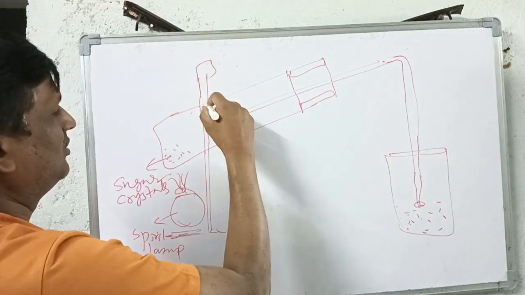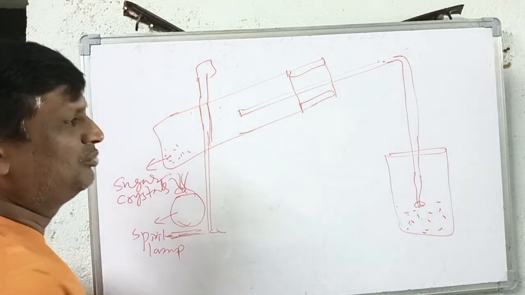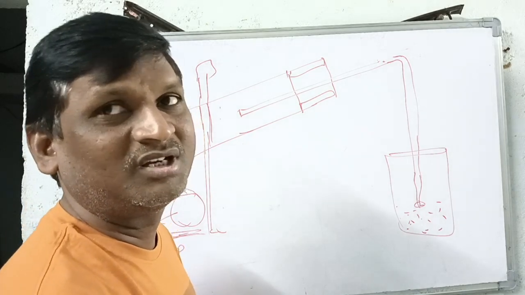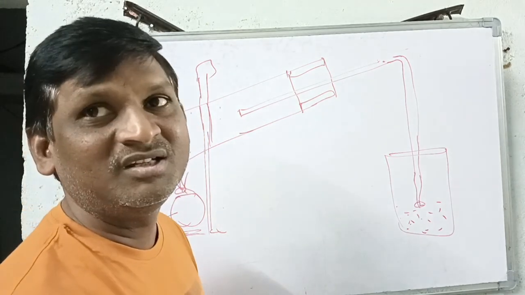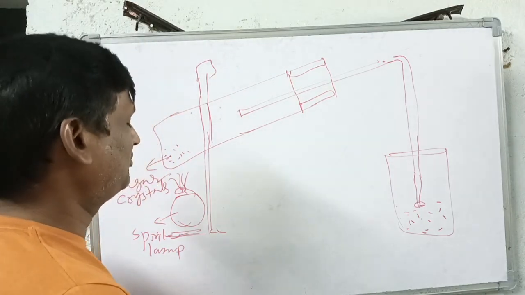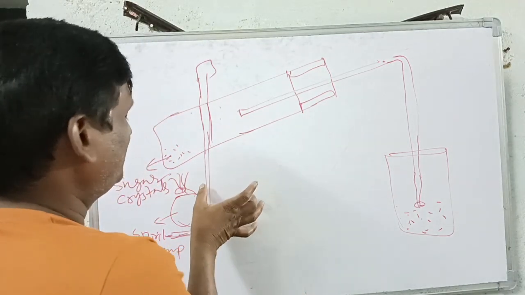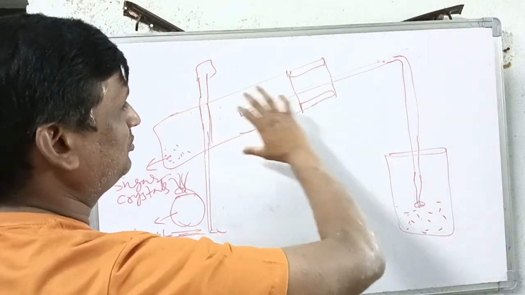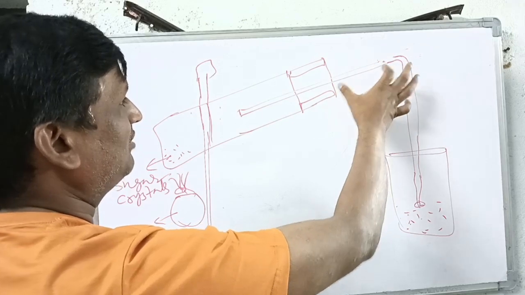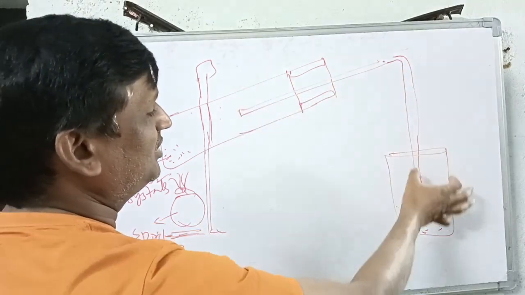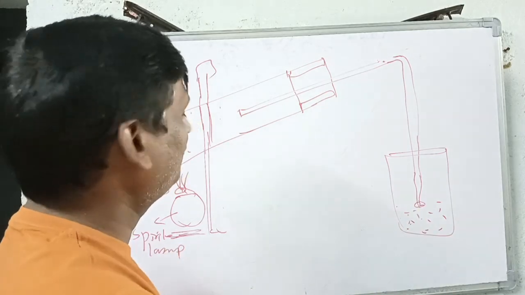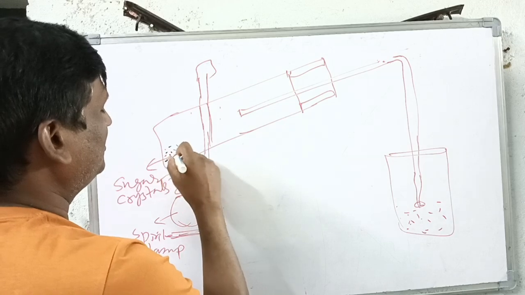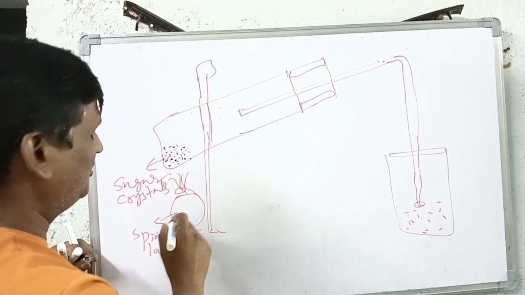To prove that the respiration and combustion processes produce carbon dioxide and heat, that carbon dioxide and heat are liberated, we are going to do this experiment. For this we need to take a stand. To the stand one test tube is fixed. This test tube should be connected with a delivery tube. One end of the delivery tube is in the test tube, and the other end should be in the beaker which consists of the lime water. In the test tube we have already taken some sugar crystals. These sugar crystals are being heated with the help of the spirit lamp.